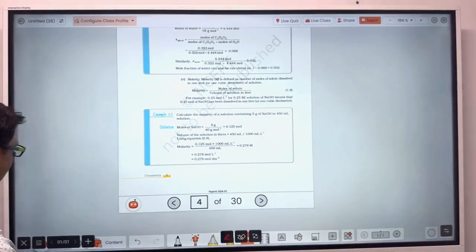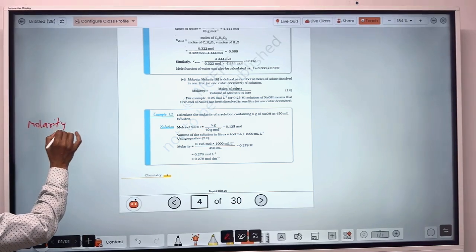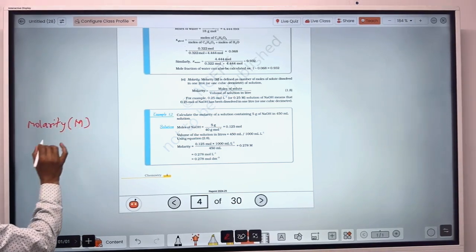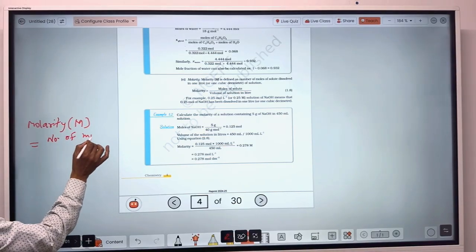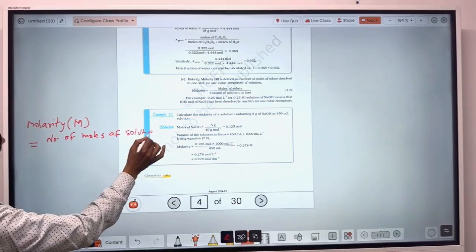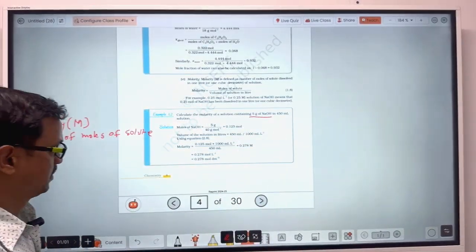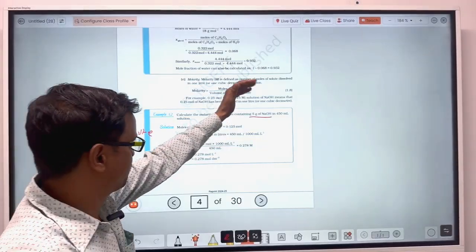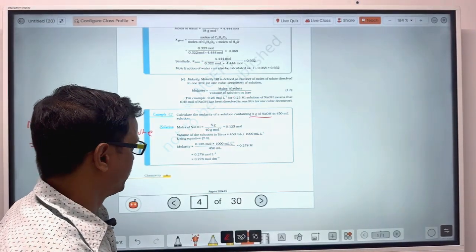As you know, molarity, expressed in capital M, is equal to the number of moles of solute, and here the solute is NaOH. NaOH has been dissolved in water, that's why NaOH is the solute.